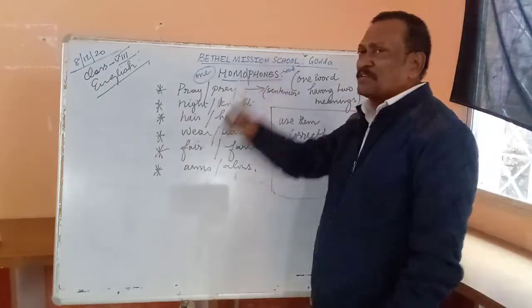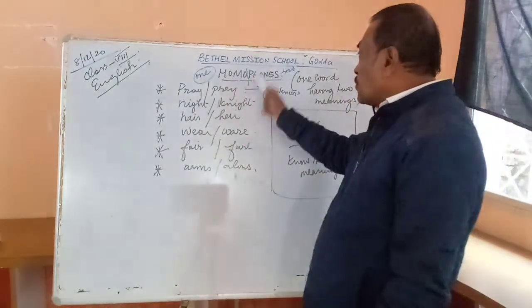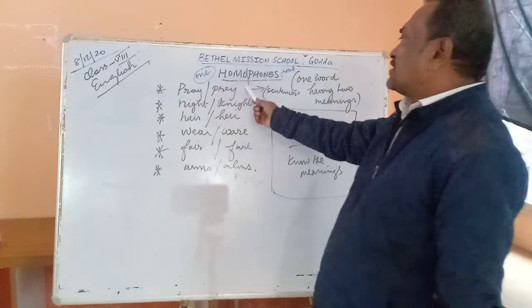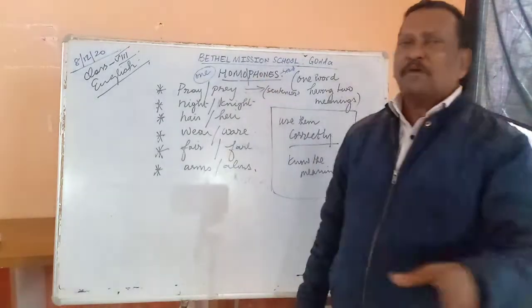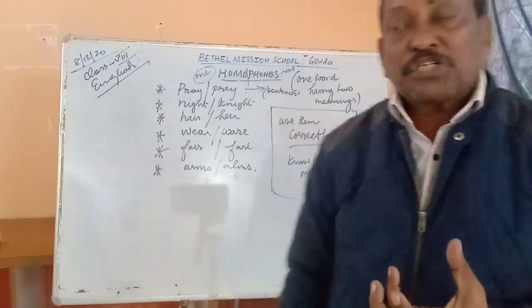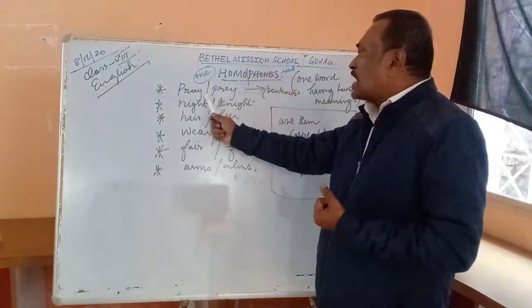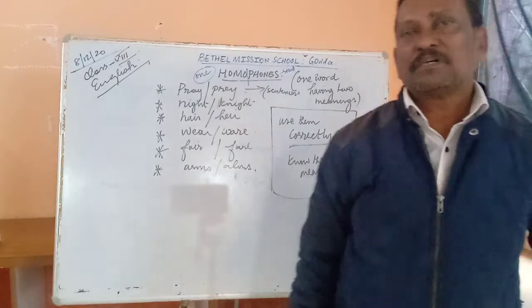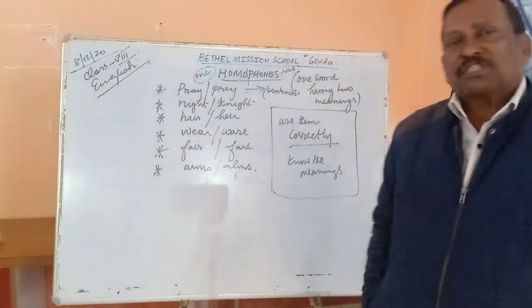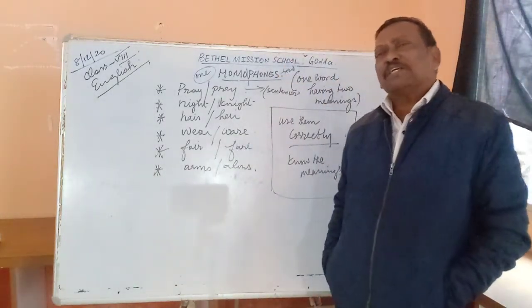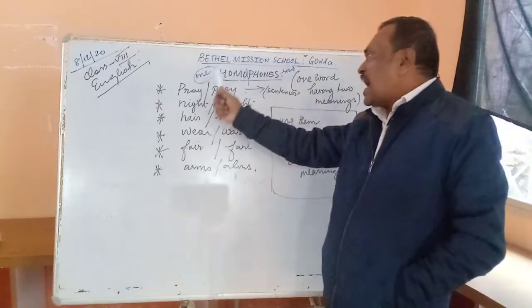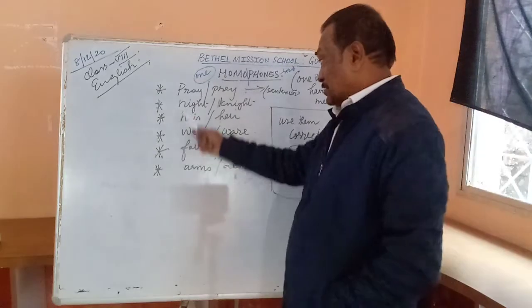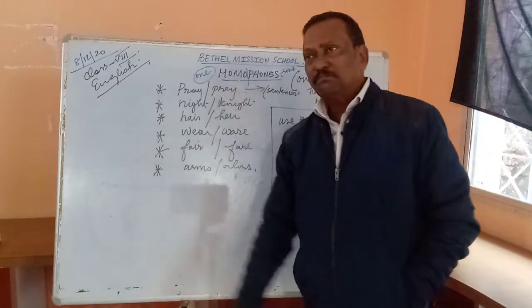Now what has this word got to do with the English language? What is the significance? Do we use homophones? If we use them, then how do we use them? Look at this. There are many words in English which have the same sound, but the spellings are different. I repeat, there are many words in the English language which have one sound, but the spellings are different.